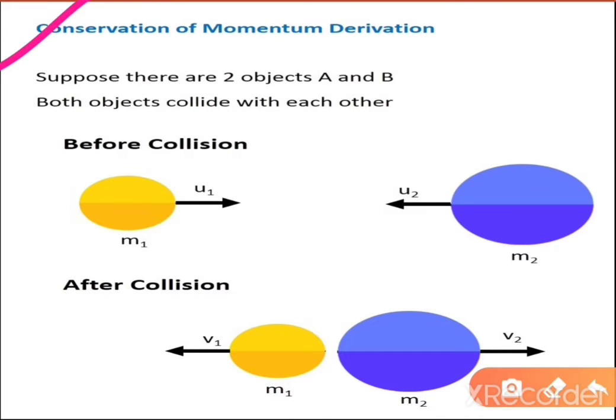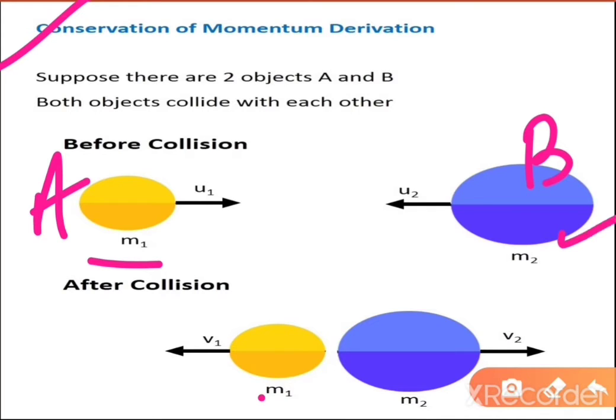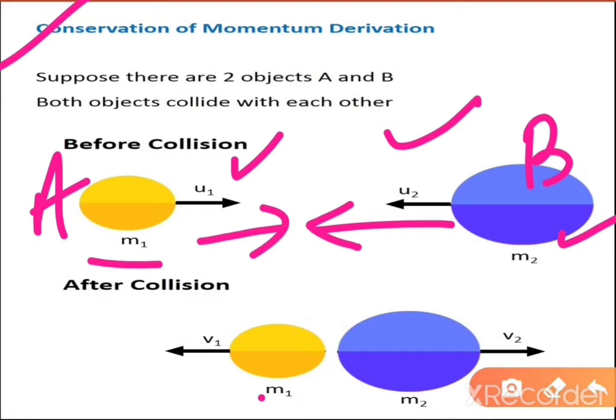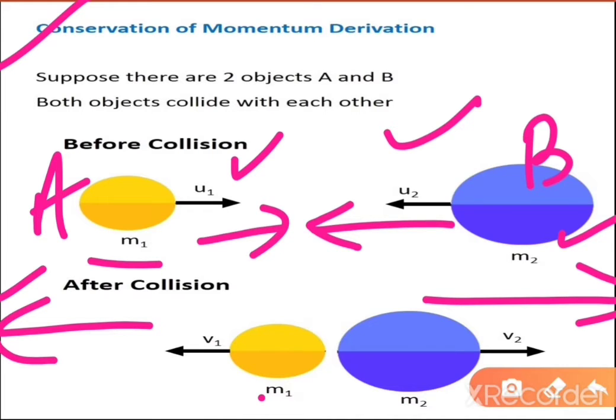The conservation of momentum derivation is as follows. Suppose there are two objects, A and B. The mass of object A is m1 and the mass of object B is m2. Body A is moving with an initial velocity u1 towards B, and body B is moving with an initial velocity u2 towards body A. After some time they collide, and after the collision they move in different directions with final velocities v1 and v2.